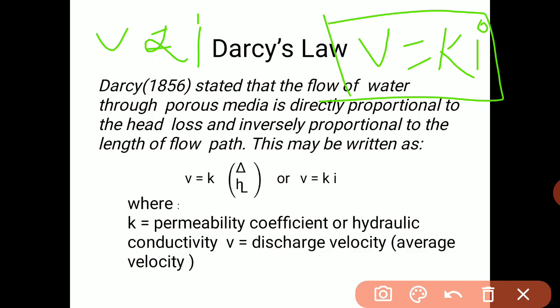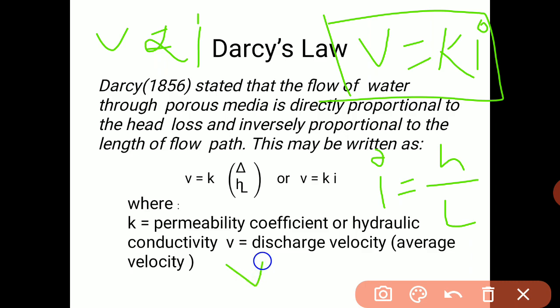Now what is the hydraulic gradient? i, the hydraulic gradient, is equal to the loss of head per unit length. Loss of head means h divided by L, per unit length. So this is the hydraulic gradient, and the velocity given by Darcy's law is known as superficial velocity or discharge velocity.